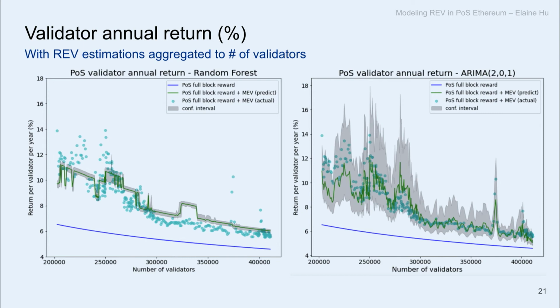So with the time dependency ARIMA model, we see it captures the volatility during the time when we had 200,000 validators. This is around the time, I think, summer last year, where the MEV is very volatile, and you see the confidence interval is also wider. Whereas now, the volatility has died down, and the confidence interval is much narrower.